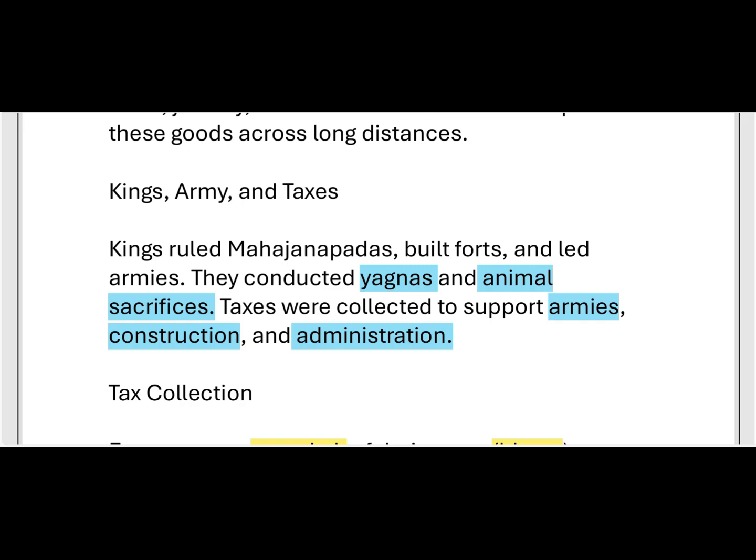They believed that if they did this kind of sacrifice, their armies would get victories in the battles, and the kings would automatically become kings after conducting these yagnas and animal sacrifices. These were the beliefs at the time. And taxes were collected to support armies, construction and administration. So what are the king's duties? The king has to maintain the army. Why did the kings want to maintain an army?